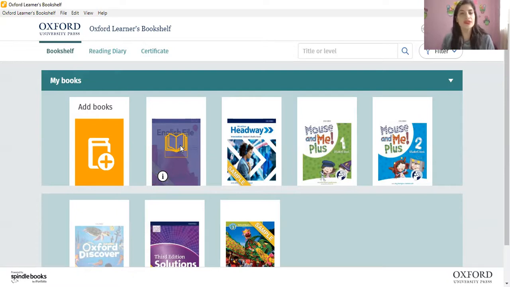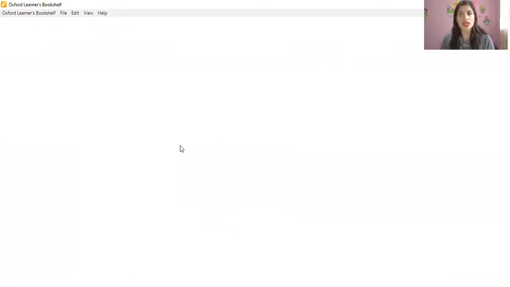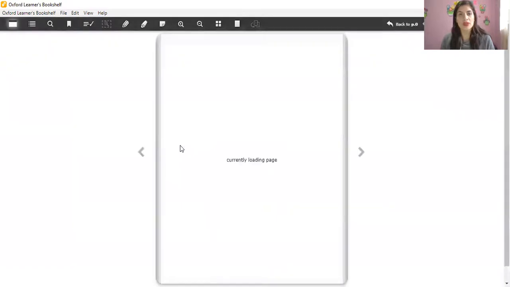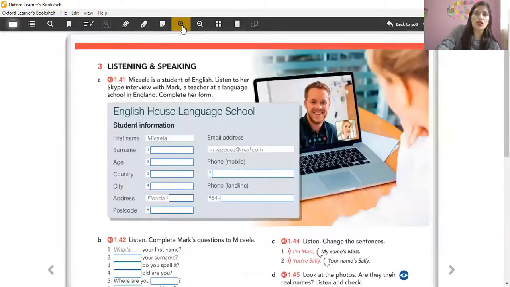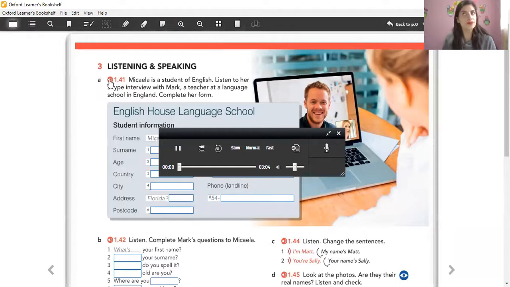I'm gonna open this, and here we can see the main topic that we are gonna talk about. This is a listening and speaking activity, but also it includes writing. So it's very important for them. So the first proposed activity is to listen to an audio. As you can see here, I had the opportunity to put the audio.